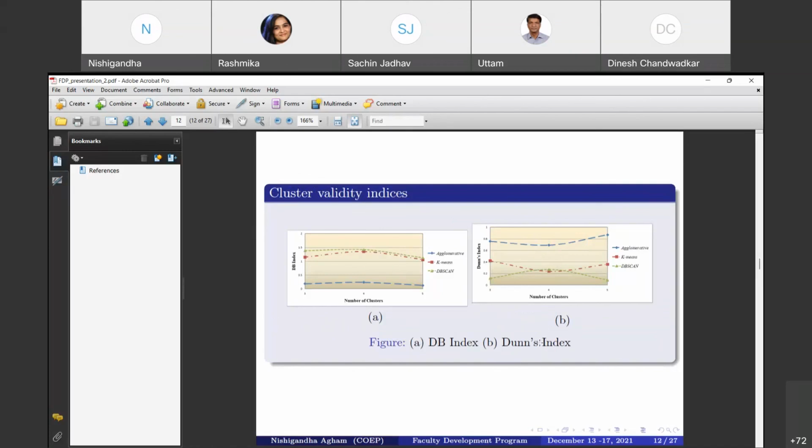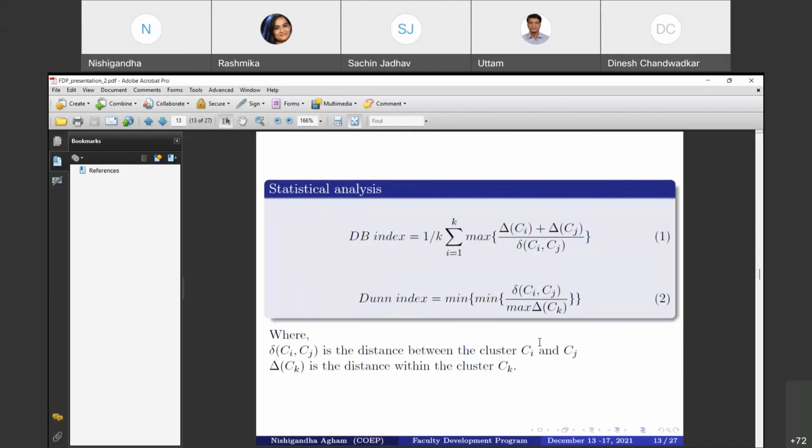So from this equation, we can say that Ci and Cj is the inter-cluster distance, and Ck here is the intra-cluster distance. Now, in case of the DB index, how do we validate?